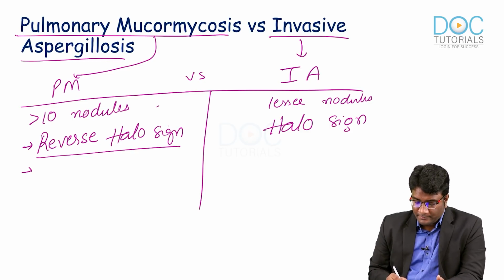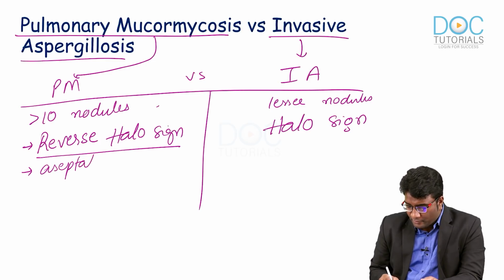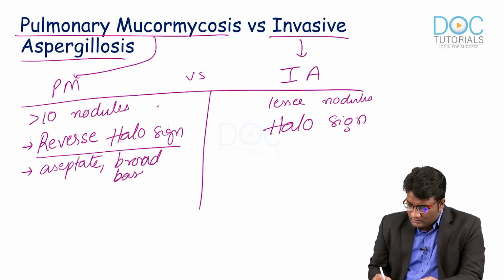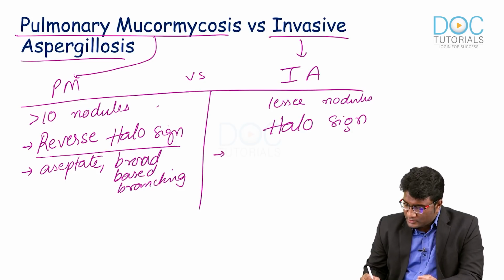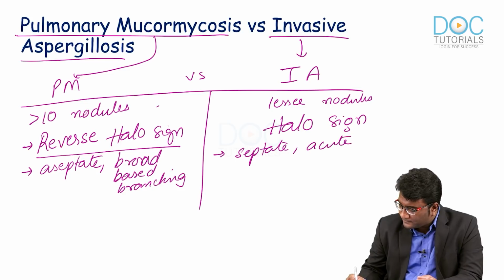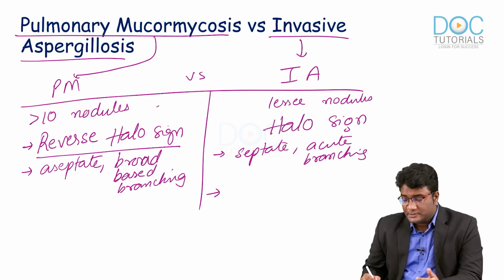In pulmonary mucormycosis, in Rhizopus and Mucor, you see aseptate and broad-based branching fungi. They have this obtuse branching, more than 90 degrees, whereas aspergillosis is septate and has acute branching. And obviously, aspergillosis responds to voriconazole.